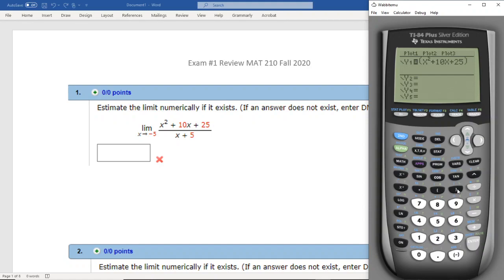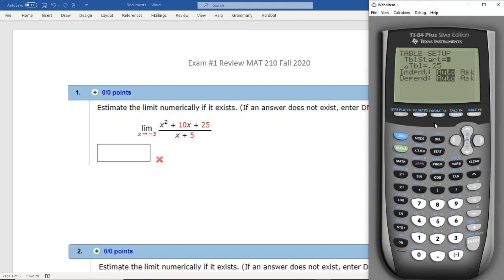So there's a numerator. Notice it's all in parentheses, divided by x plus 5. Close the parentheses. We'll do a quick look at the graph. So I'm going to do a zoom standard, number 6. We see at -5, it looks to be continuous. We know that at -5, it would cause division by 0, so there's a hole there, but the graph shows the limit will exist.